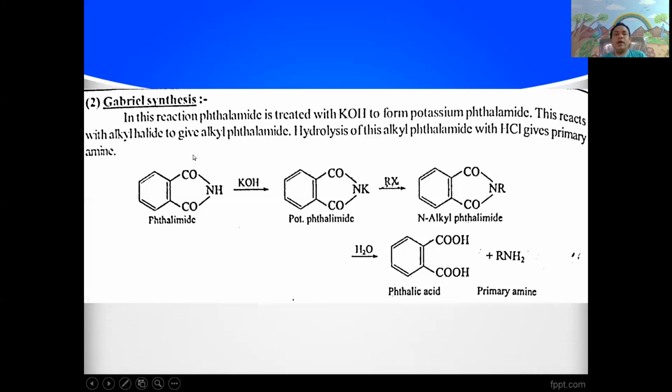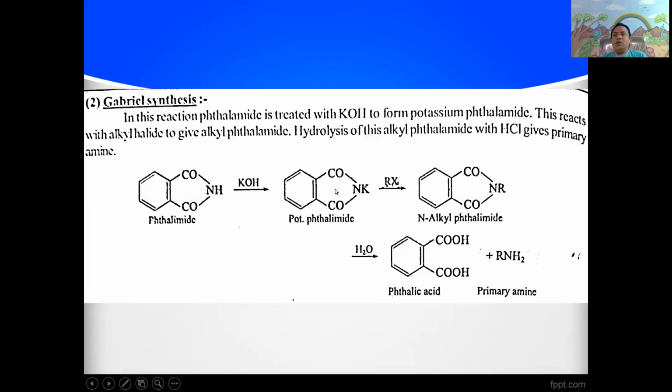Here in this method, first thalimide upon treatment with alkali like potassium hydroxide gives potassium thalimide, means with the removal of water molecule.